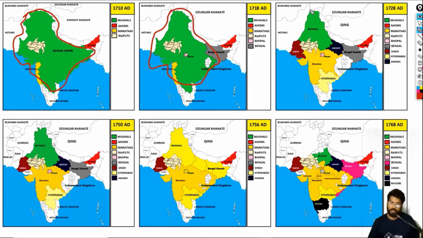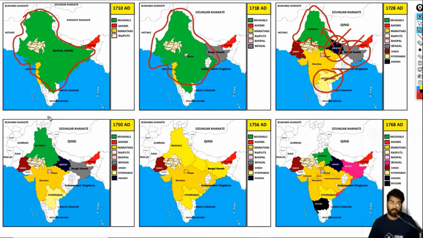But in 1728, as you can see, it has shrunk. This is the area of the Mughal Empire in 1728. We have some independent states like Awadh, Bengal Nawab, the Marathas of course, and then the Hyderabad state. Of course, Awadh, Bengal Nawab and Hyderabad had an alliance with the Mughals, but they were nearly semi-independent kingdoms.